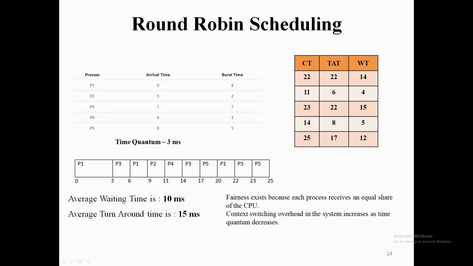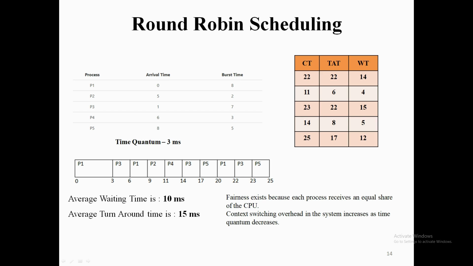So the next process to get the processor is P2. P2 has a burst time of 2 only, not 3. We have a time quantum of 3. Anyway, we need to take the process P2 from the ready queue for execution. P2 is being executed here, but its burst time is only 2. So from 9 to 11 it will be executing, and at the 11th millisecond it will finish its execution.